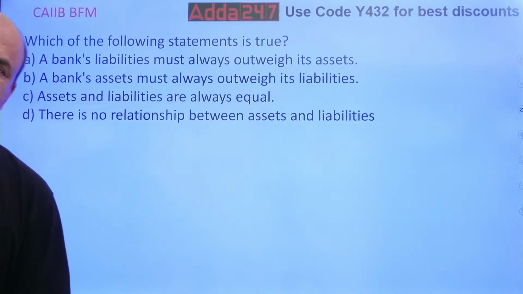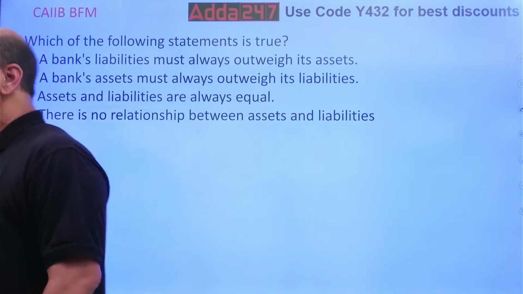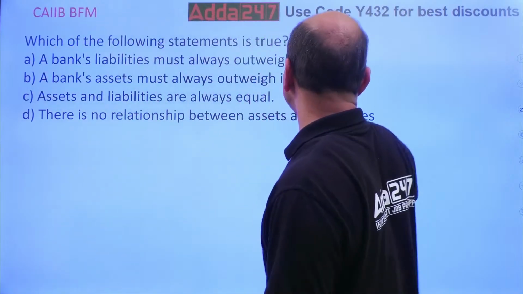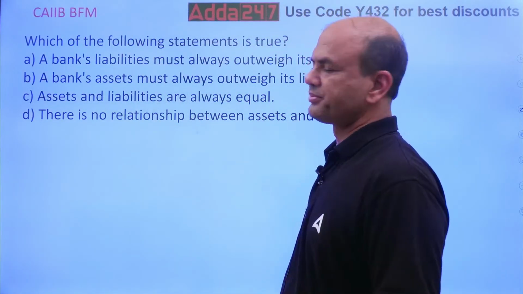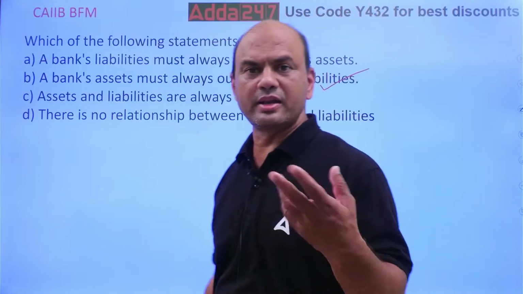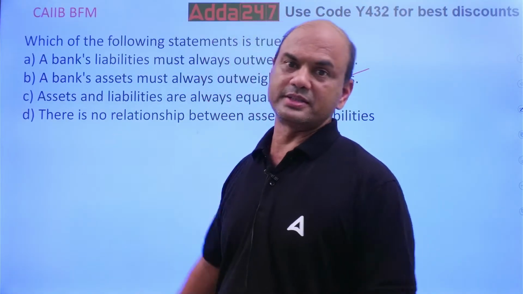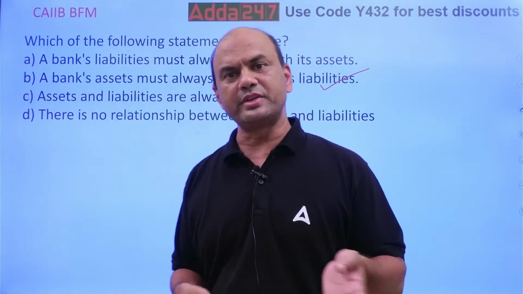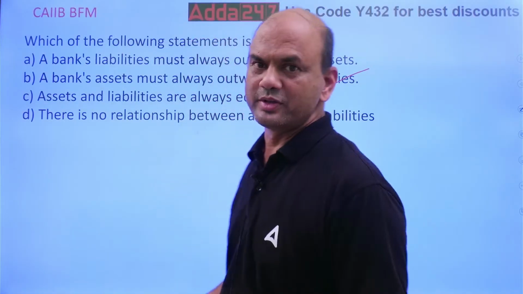Always. Logical, isn't it? You must always try that your assets must always outweigh your liabilities. Assets should always give you better income, more income than the liabilities, isn't it? Then only you'll have the salaries. Otherwise, how will you have the salaries?